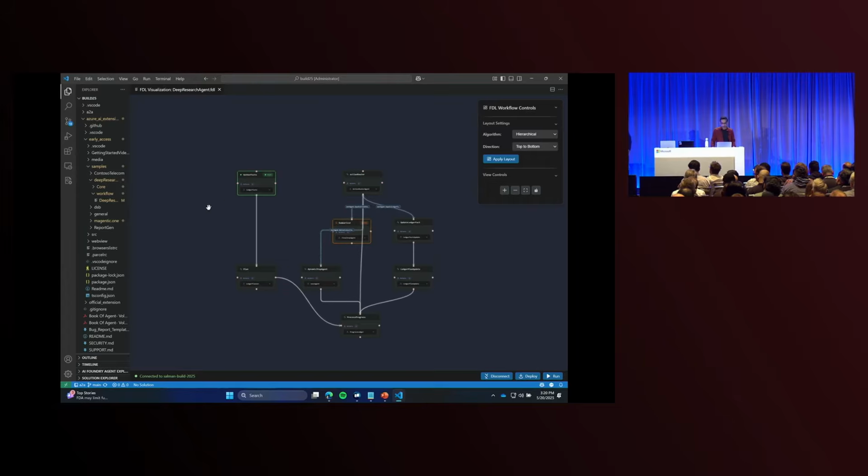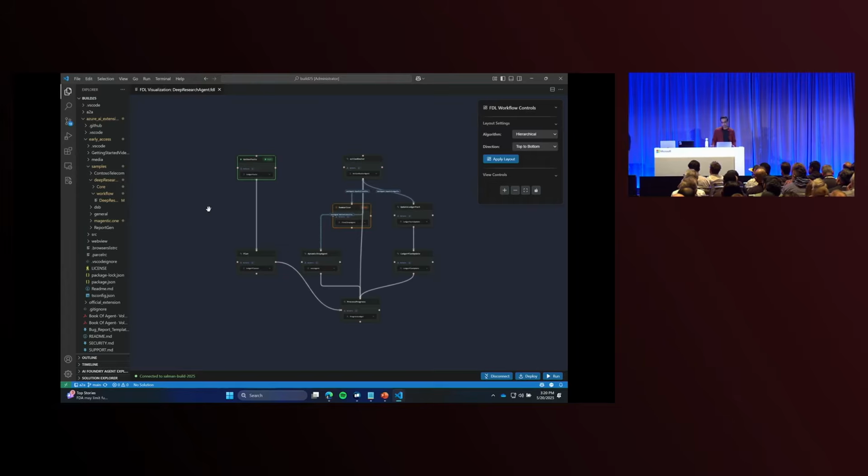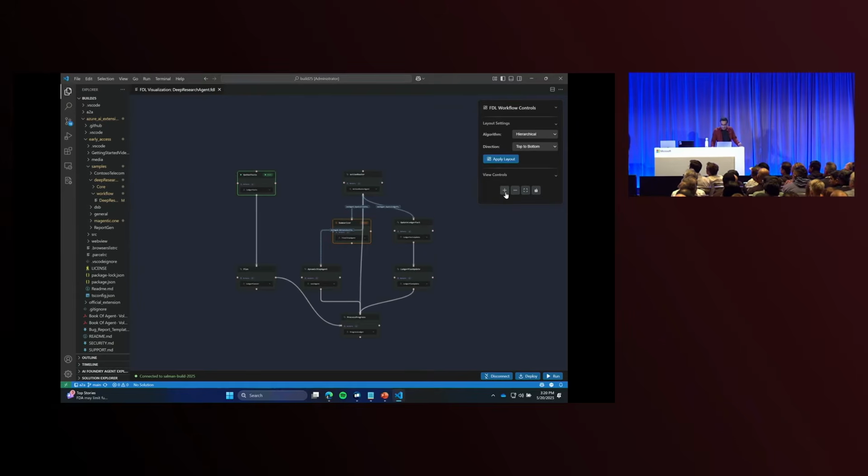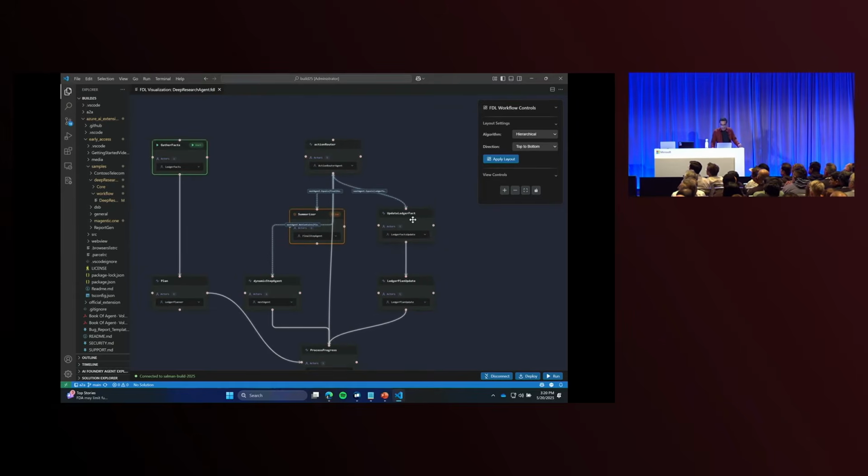Now, we have built this deep research agent using, or at least inspired by, the AutoGen team's work through Magentic One, where they have this notion of teams where each block here is an agent that does something specific.